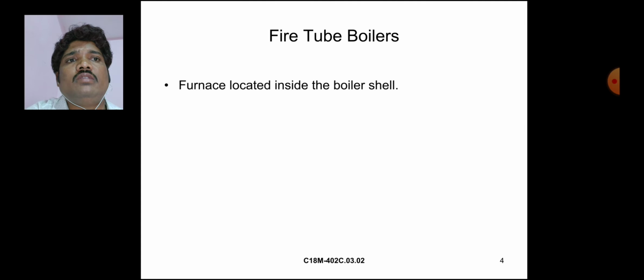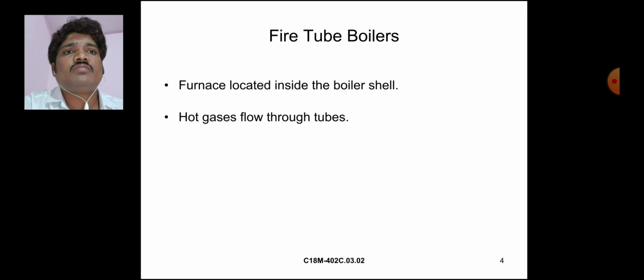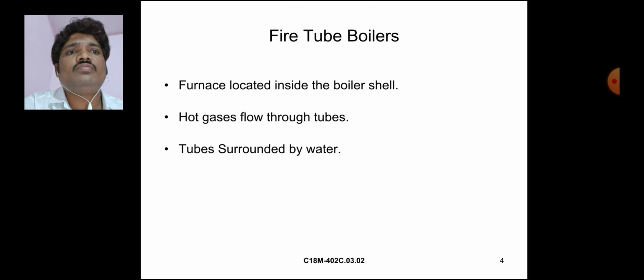In a fire tube boiler, the furnace is located inside the boiler shell. Hot gases flow through the tubes, and the tubes are surrounded by water.